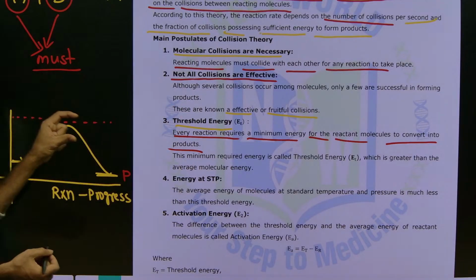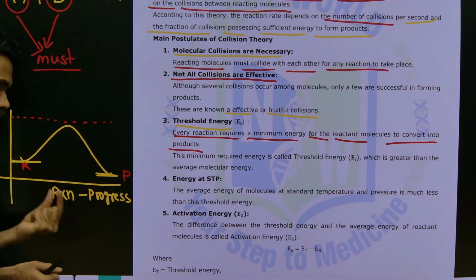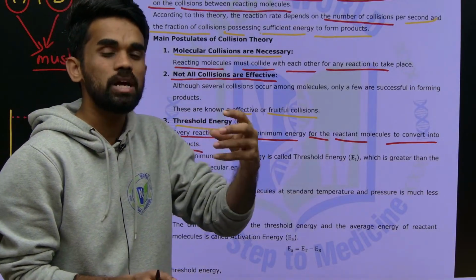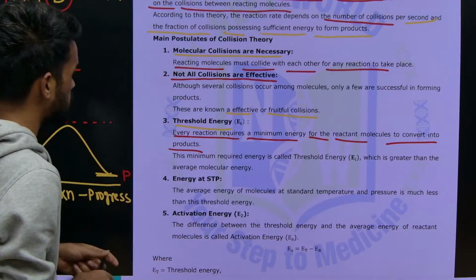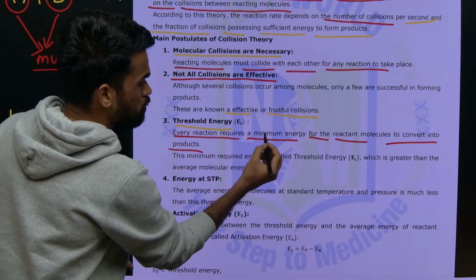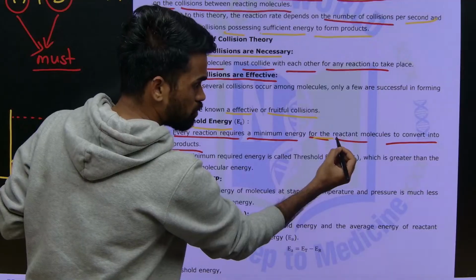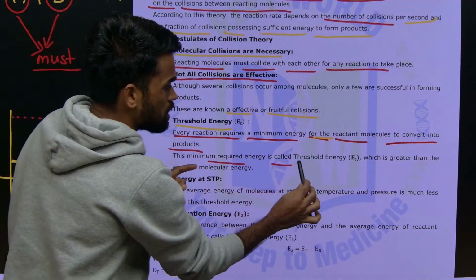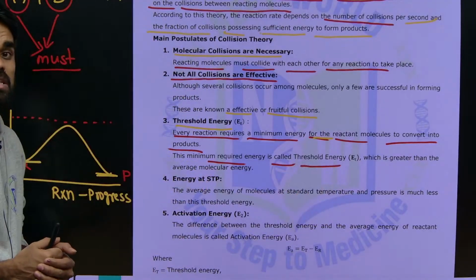The minimum amount of energy required by these reactant molecules for this reaction to happen is called threshold energy. Every reaction requires a minimum energy for the reactant molecules to convert into product, and that minimum energy is called threshold energy.